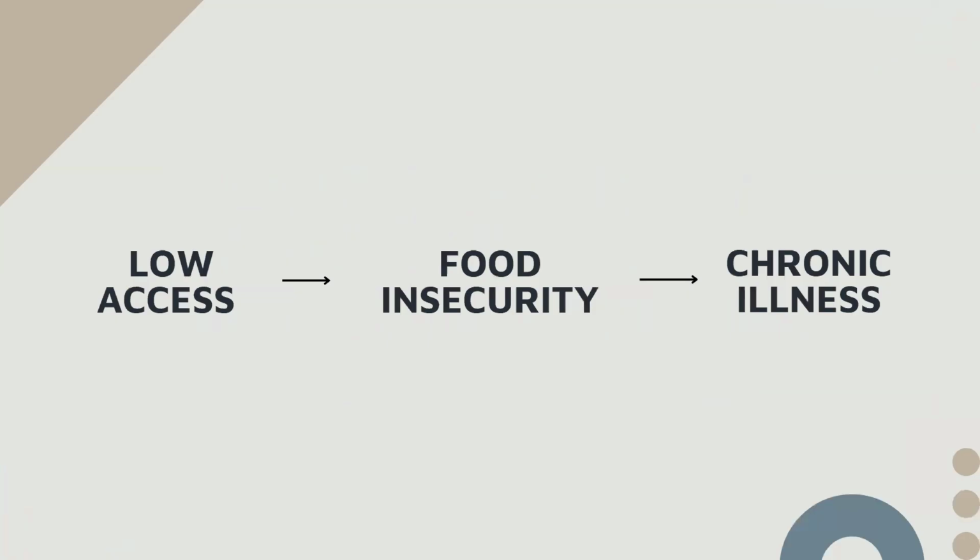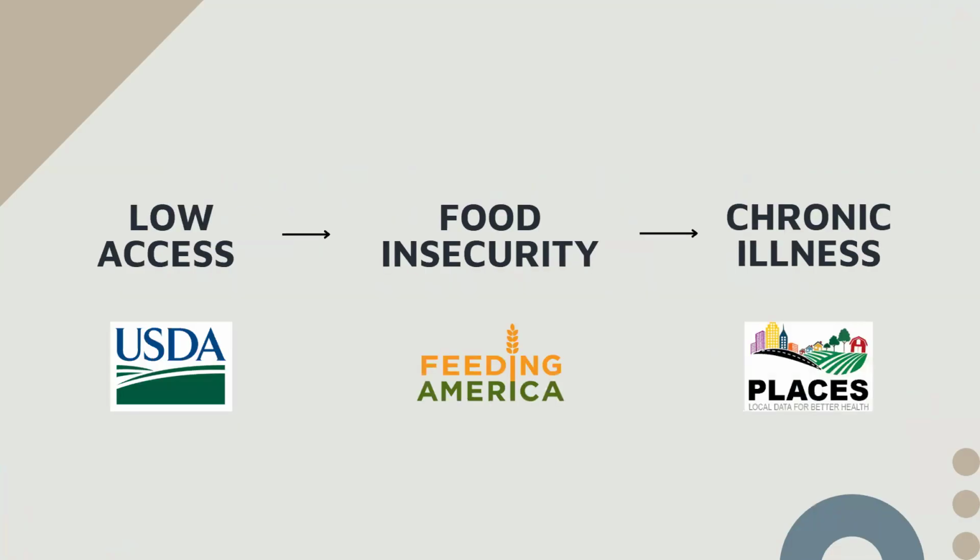The goal of this project is to examine how food access relates to food insecurity and, in turn, how food insecurity is associated with adverse health outcomes. At a high level, our study follows this straightforward pathway. To explore these relationships, we collected data from the USDA's Food Access Research Atlas, Feeding America's Map the Meal Gap dataset, and the CDC's Places dataset.